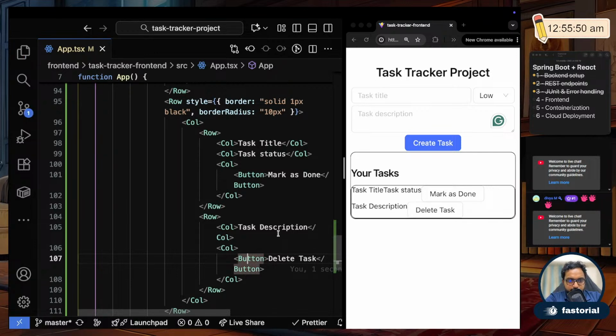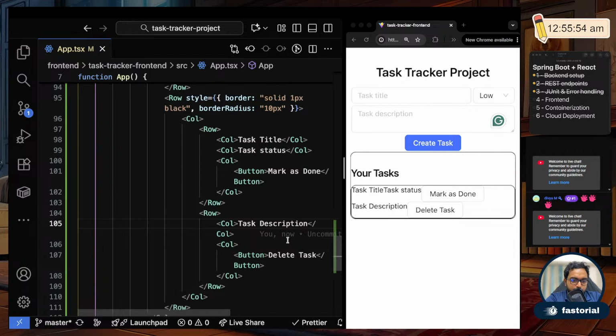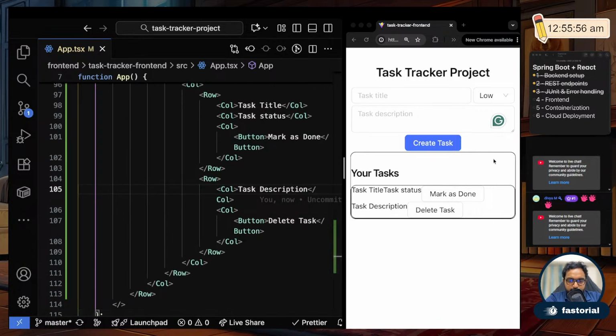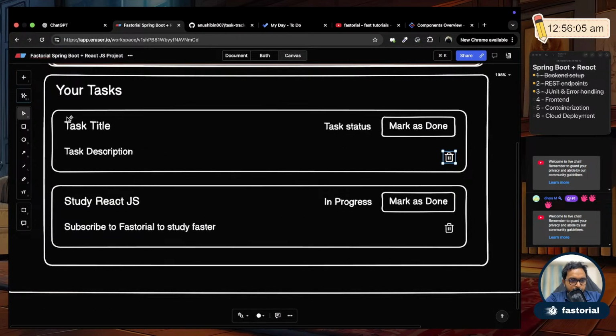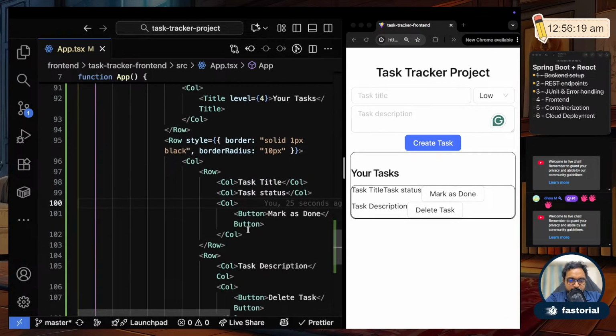Fine. Okay, so we have a very basic design here. We will slowly improve it. So how do we improve it? The first thing is the title is spanned to the left, but these two items, the status and mark as done, are spanned to the right. Similarly, the description is spanned to the left, while the delete button is spanned to the right. Okay, so we need to change that.